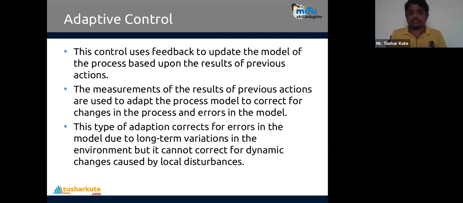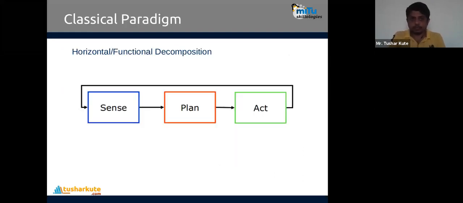The measurement of the result of the previous action is used to adapt the process model to correct the changes in the process and errors in the model. So errors will be reduced by this particular method. It corrects for the errors in the model due to long-term variation in the environment, but it cannot correct the dynamic changes caused by local disturbances. That is not dynamic. The one-time changes, this is not possible. Maybe we call them exceptions. Exception correction is not possible by adaptive control. So just like previous observations are used, and based on that you modify your current process, it is called adaptive control.